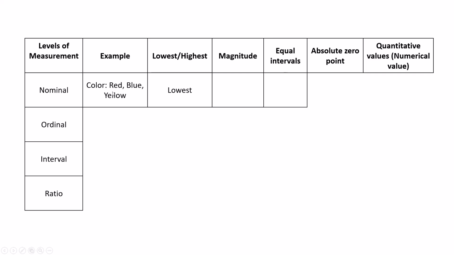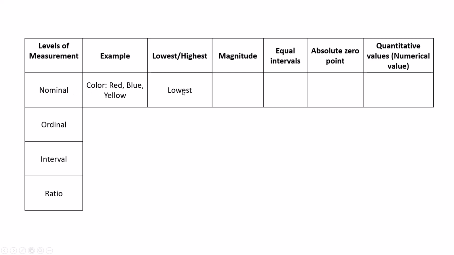There are no equal intervals. In between red, blue, yellow, is there any interval? No. So there are no equal intervals in the nominal level of measurement. Absolute zero point: there is no zero point, there are no numbers. So it is only a nominal type of measurement.